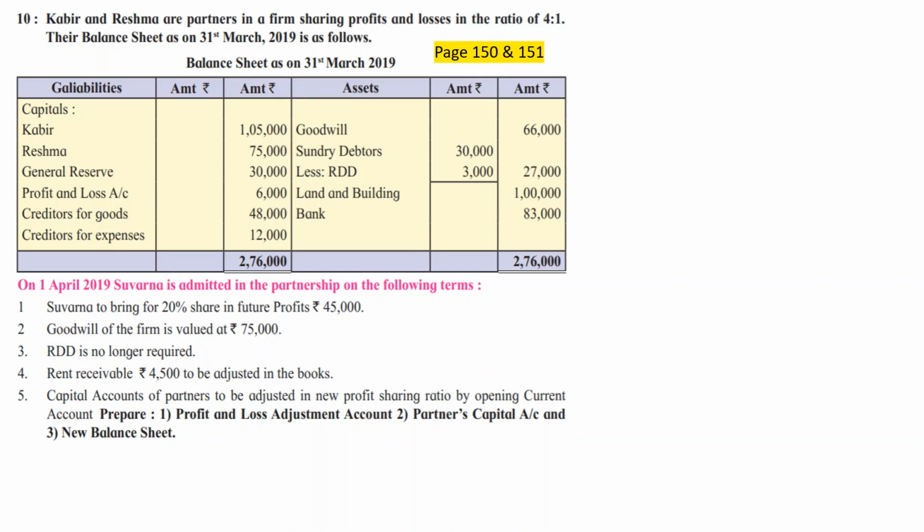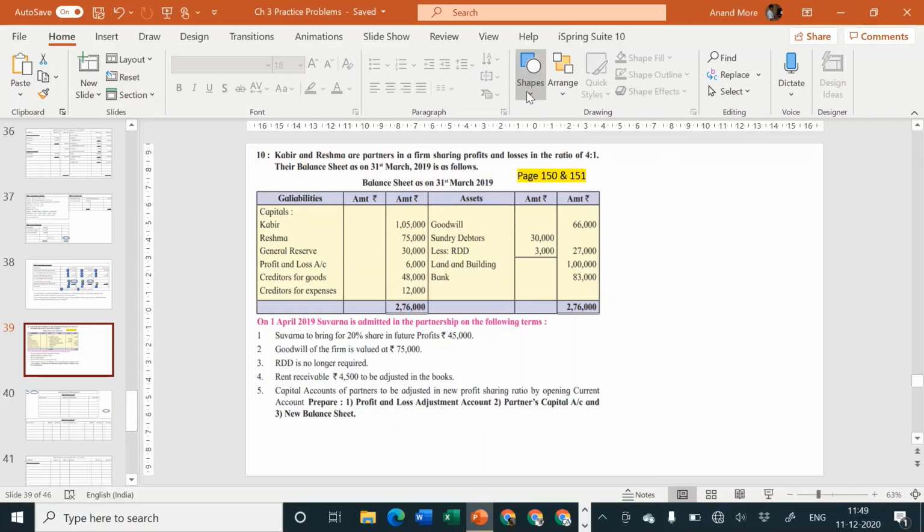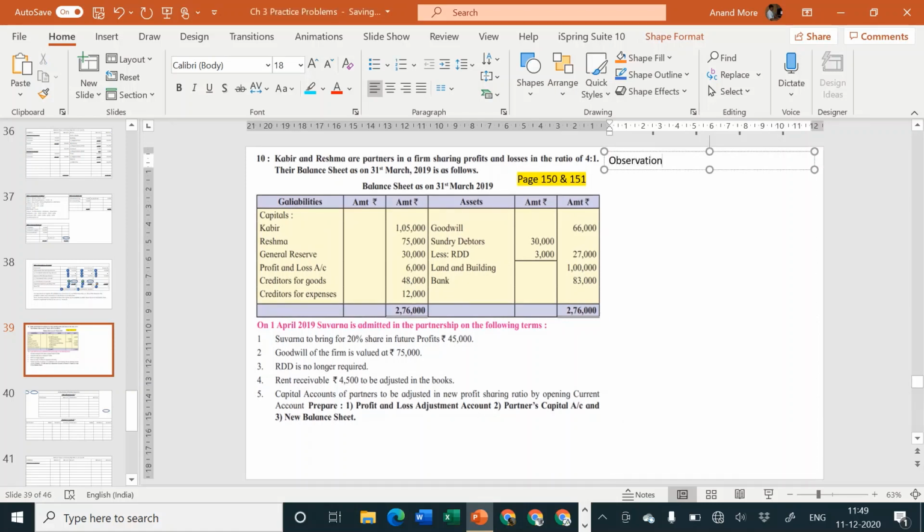So let us now write down the observations. What are the different observations we are making? And based on that, we'll decide the steps to be considered in this problem. Let me write down. Observations. First one, old PSR is equal to 4:1. Suvarna is admitted for 1/5 share.